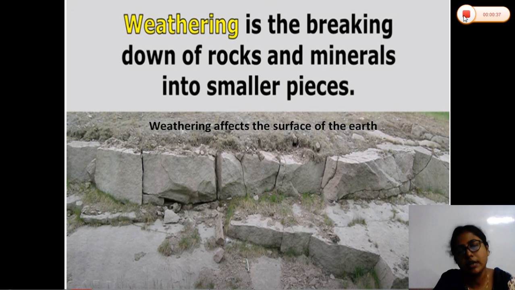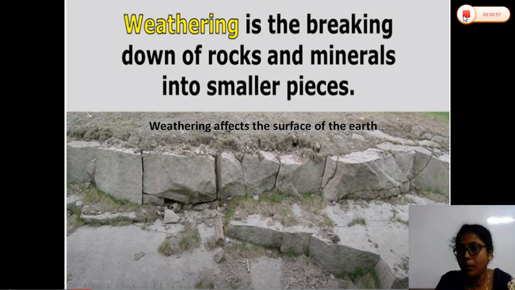Now the question is how the rock is formed. Now the question is how the soil is formed from the rock. The process through which the soil is formed from the rock is called the weathering process. So what is the weathering process?